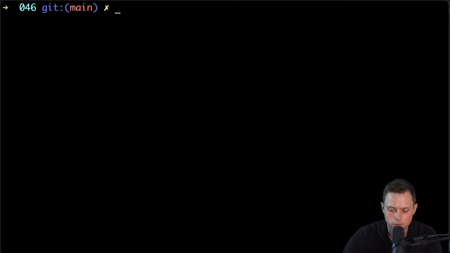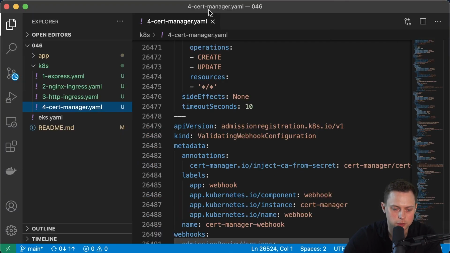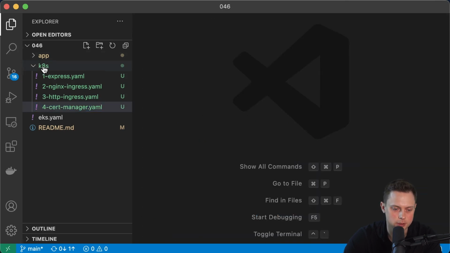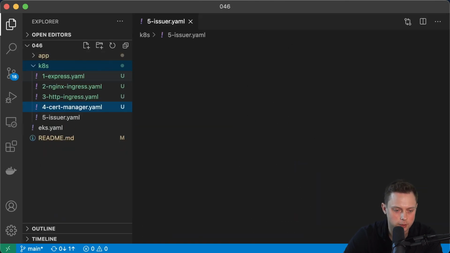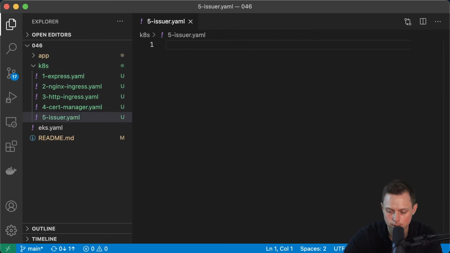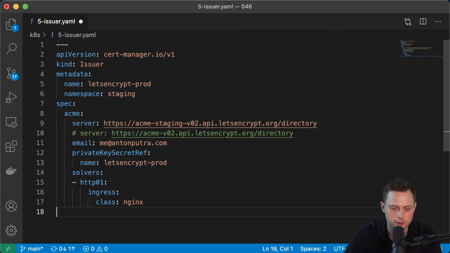Okay, so now, this is the generic tool that can interact with the certificates, manage certificates for us. But we need to create something called issuer to configure it with the Letsencrypt. So let's create a new file. Let's call it issuer.yaml. And let me paste the file. So that's the file. And there are 2 types. There is a cluster issuer and the issuer. And the issuer is specific for the namespace. And the cluster issuer can be used in any namespace. So I'm gonna use just the issuer, and put it in the staging namespace.